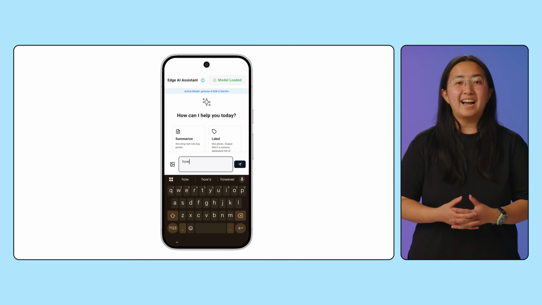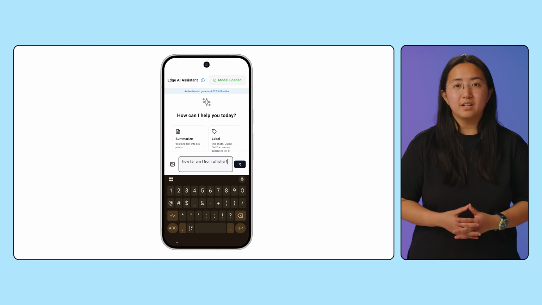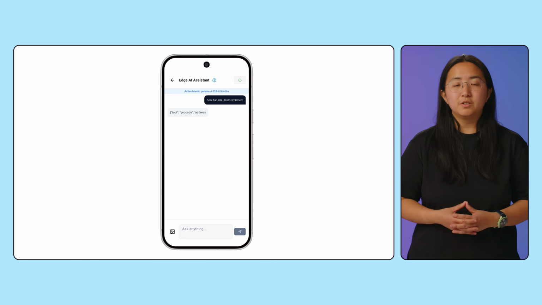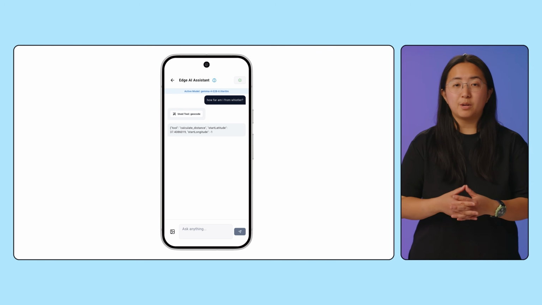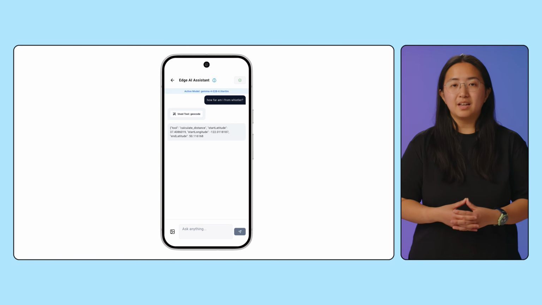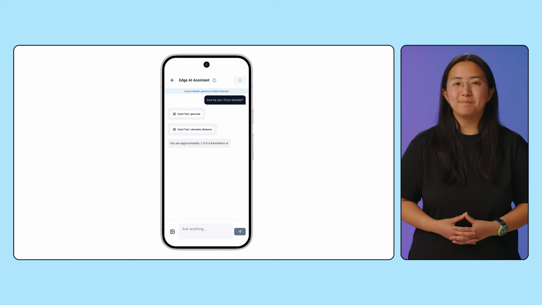Third, building AI experiences with Flutter. I'm excited to share that full LiteRTLM support for Flutter is coming soon to the Flutter Gemma package. This means you'll be able to run powerful models like Gemma 4 entirely on device and benefit from GPU and NPU acceleration, regardless of platform.